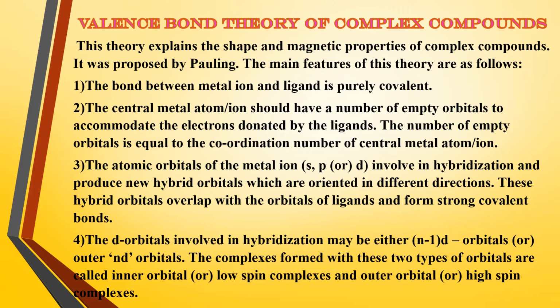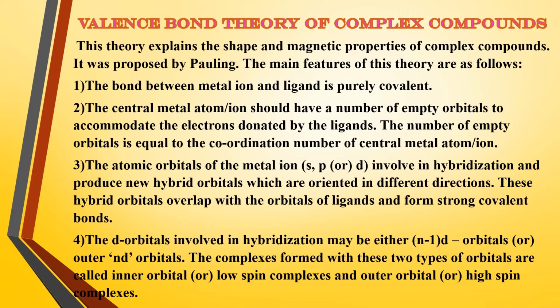If we observe the main important features of this theory, they are as follows. Point number 1. Listen carefully students. The bond between metal ion and ligand is purely covalent. So the bond existing between metal ion and ligand is purely covalent.